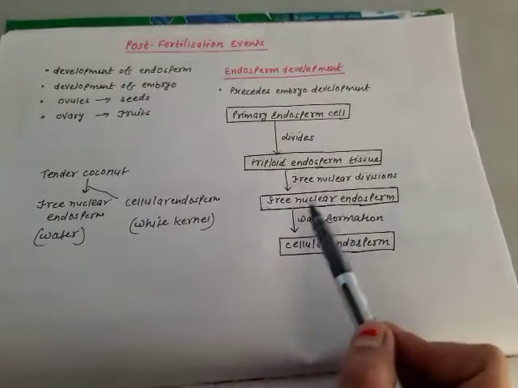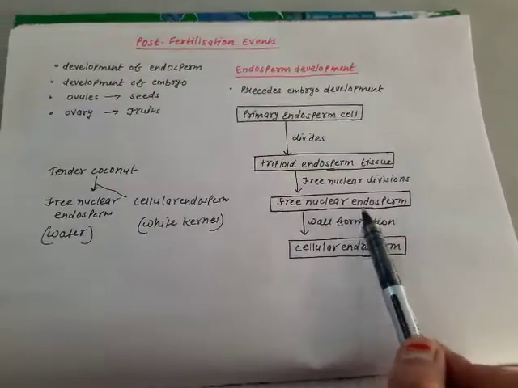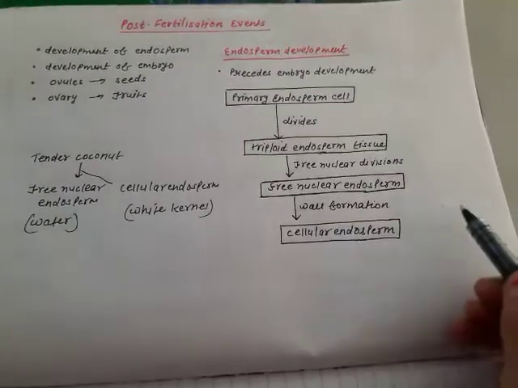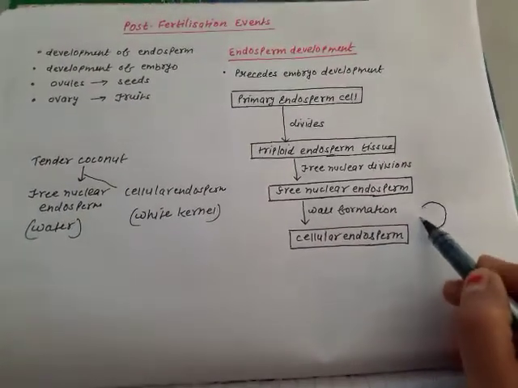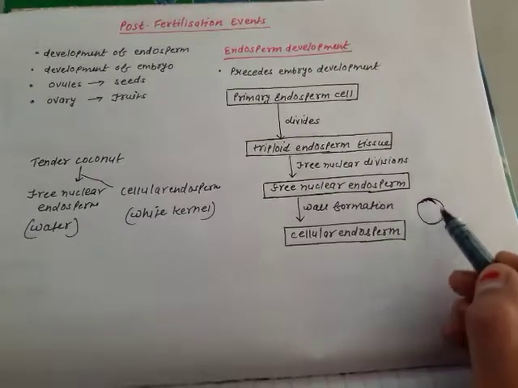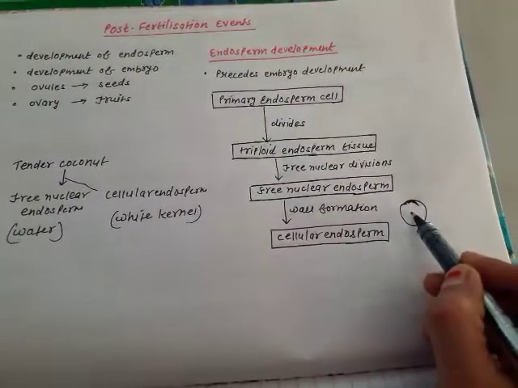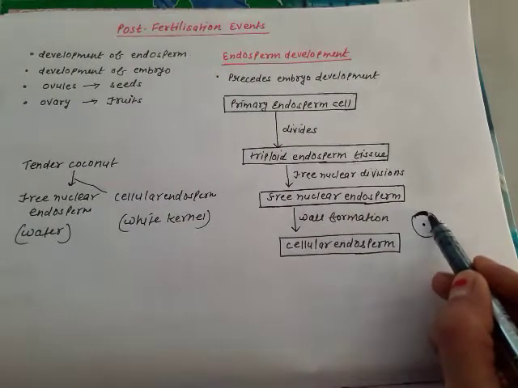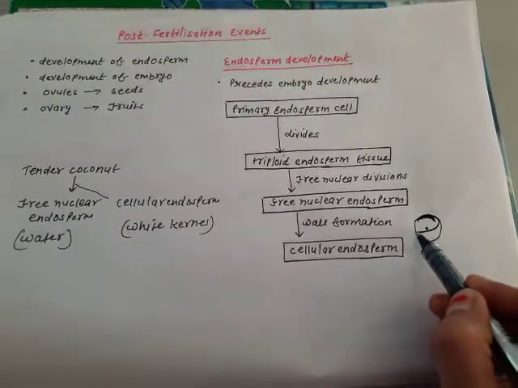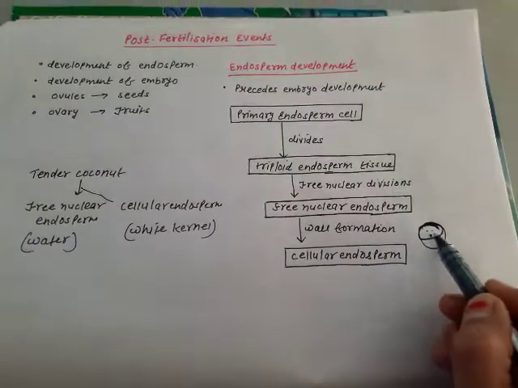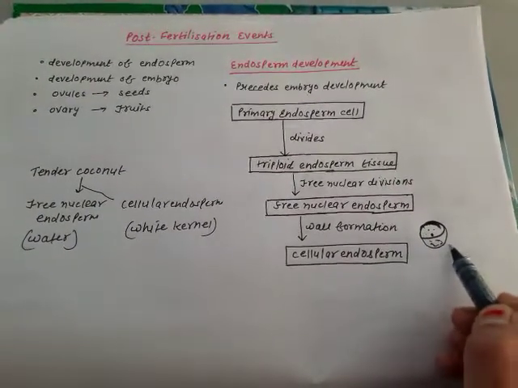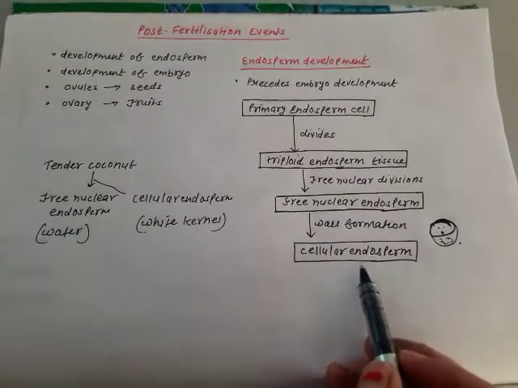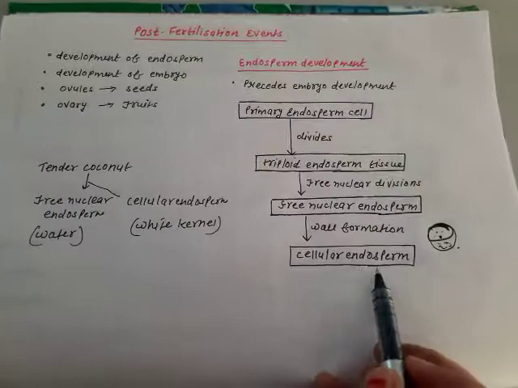Fine. After free nuclear endosperm, wall formation will take place first from the, you can say, the periphery. This is the periphery, this is the center. So wall formation will take place from the periphery towards the center. Fine. And these are the nuclei. Fine. And the endosperm will be called as cellular endosperm.